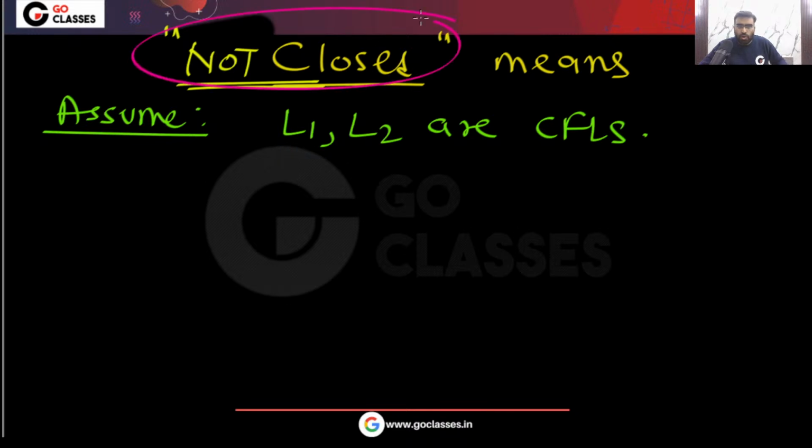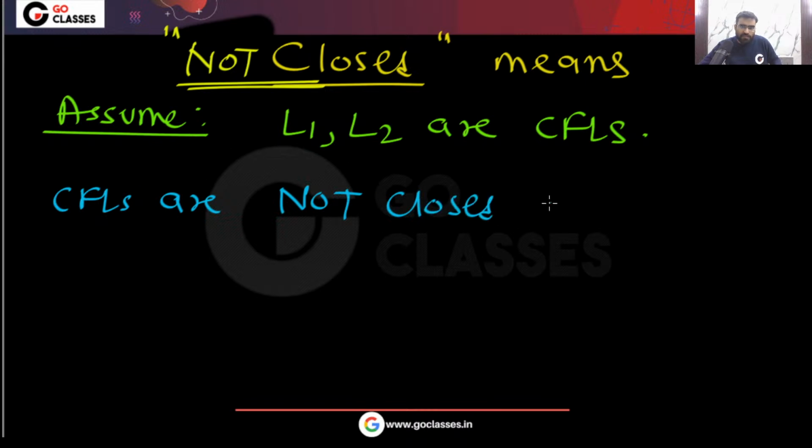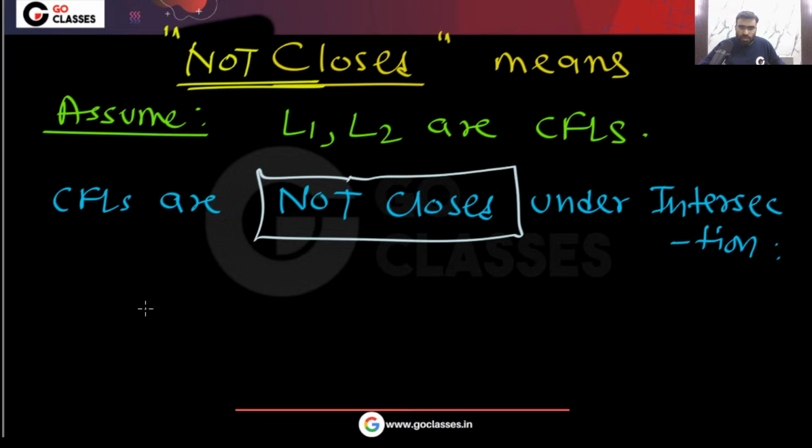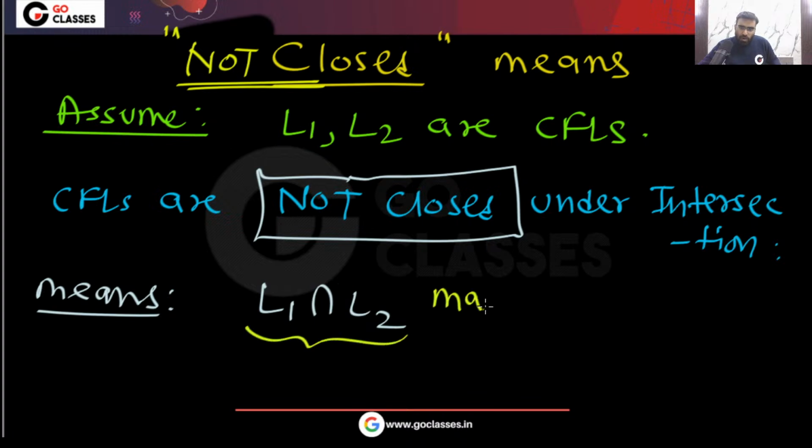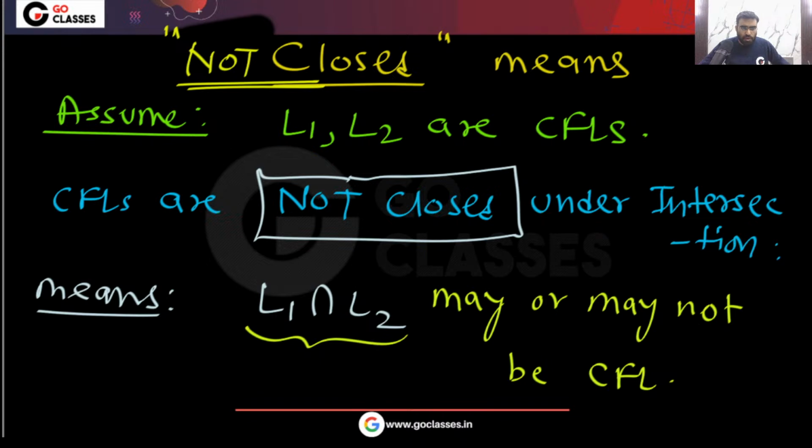This not closed, remember, this always means may or may not. If L1, L2 are context free languages, and when I say that context free languages are not closed under intersection, please understand this, this is very important.